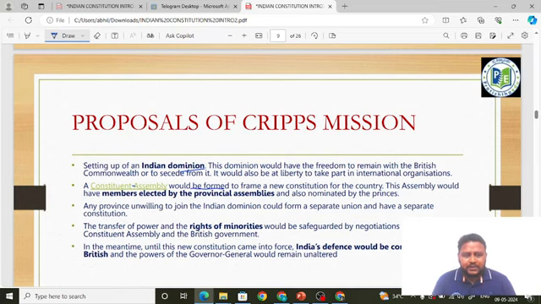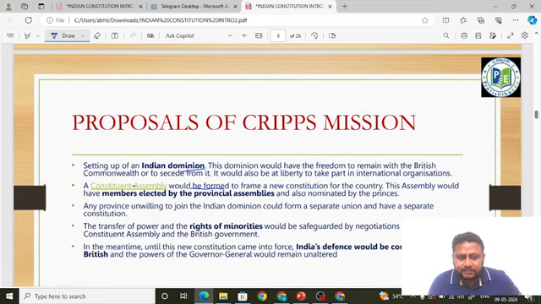Another thing: any province unwilling to join the Indian dominion could form a separate union and have a separate constitution. So it is supporting partition. Suppose the Muslim League says we don't want to join the Indian dominion and want to form Pakistan with a separate constitution. This is exactly what the Muslim League wanted, right? That provision is present in the Cripps mission. Very important, friends.